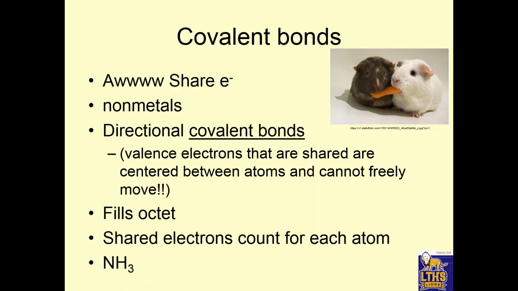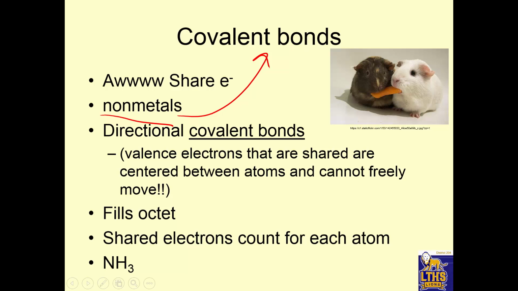All right, so covalent bonds, sharing electrons. Look at those gerbils sharing a carrot. That's so cute. What kind of elements are going to share electrons? Non-metals form covalent bonds. Sometimes we call the covalent bonds we're talking about directional because the valence electrons are shared between the 2 atoms and can't move around freely. They share to fill an octet, and the shared electrons count for each atom. So here's a compound, NH3, that forms by sharing electrons.